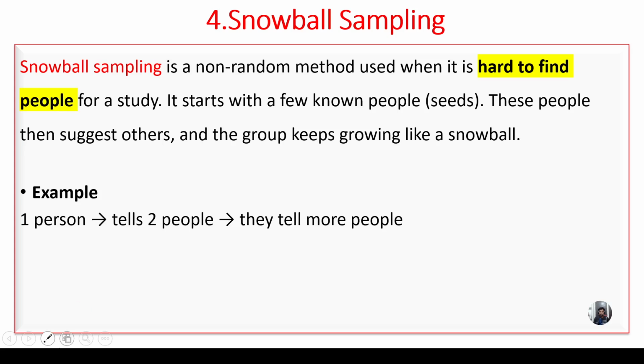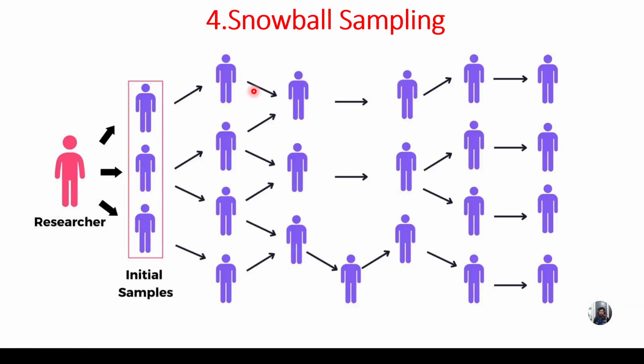This is called a snowball. Let us see an example. Here he is the researcher. The initial samples are these persons. The researcher guides these three, this person guides this person, and again this person guides another person. This is called a snowball.